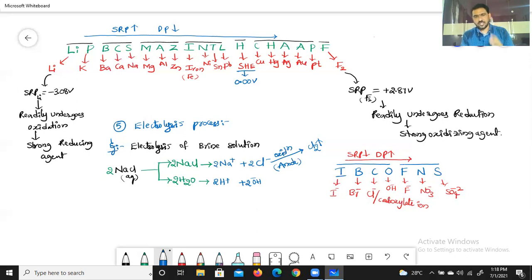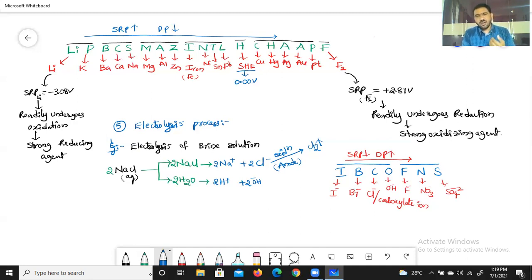Then coming to reduction. Remember, the cations which formed in the ionization process, which is the first step of electrolysis, slowly move towards the cathode side. Those cations undergo reduction at the cathode. So here also there is a difficulty. What is the difficulty here also? Two types of cations are formed in this ionization process. One is Na plus, another one is H plus.